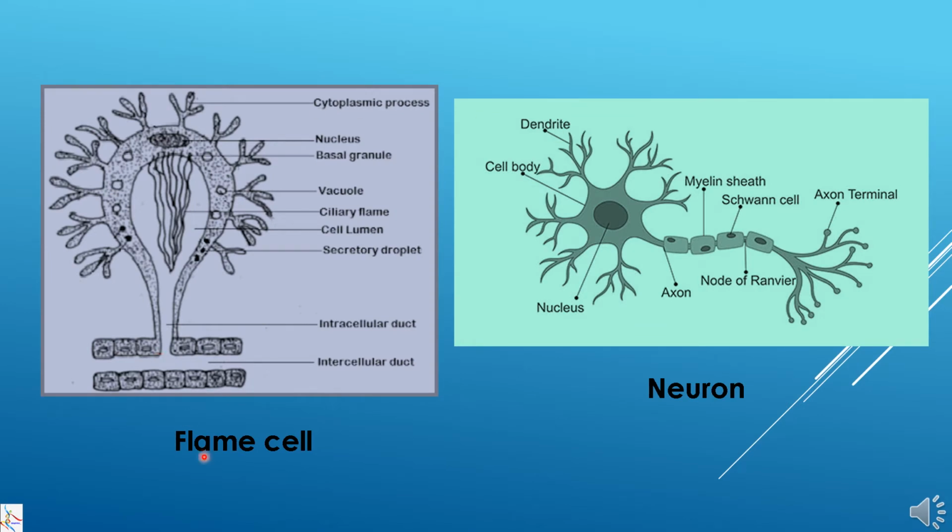Then this cell is flame cell. A flame cell is a specialized excretory cell found in the simplest freshwater invertebrates including flatworms. Flame cell functions like a kidney, removing waste material. And this is the neuron. So out of these I am sure you have heard of most of them.